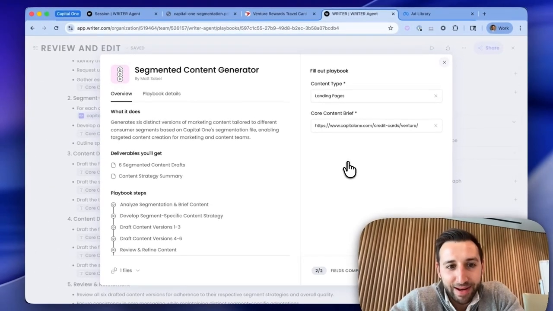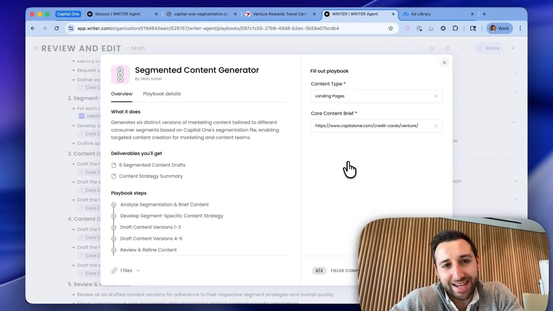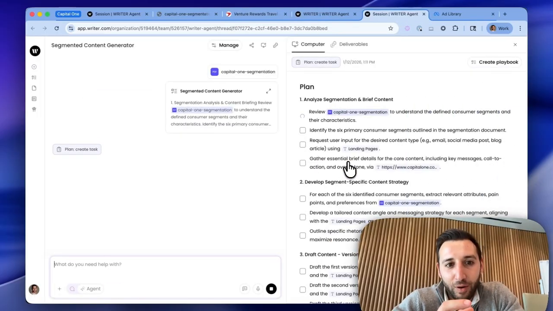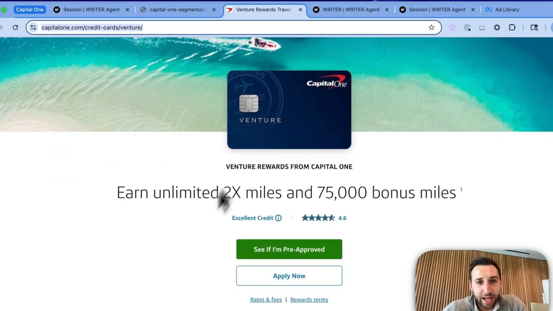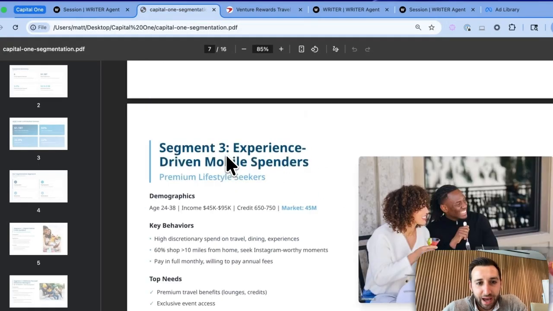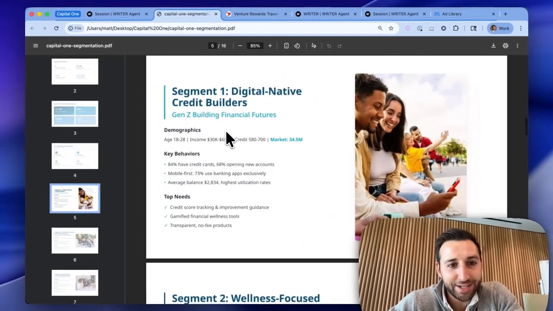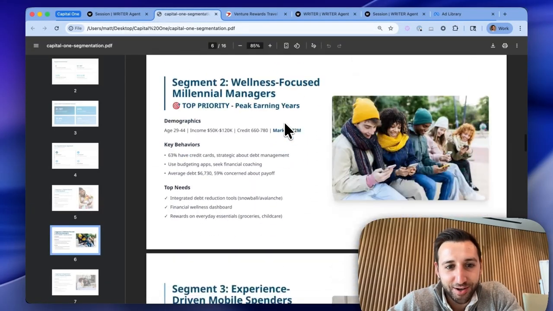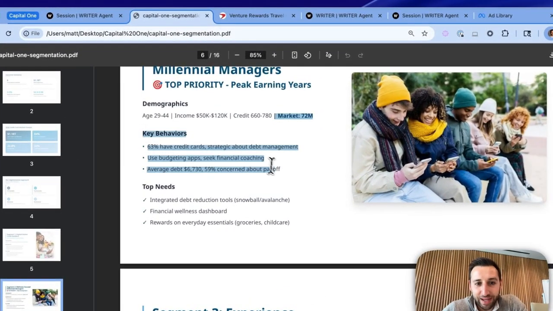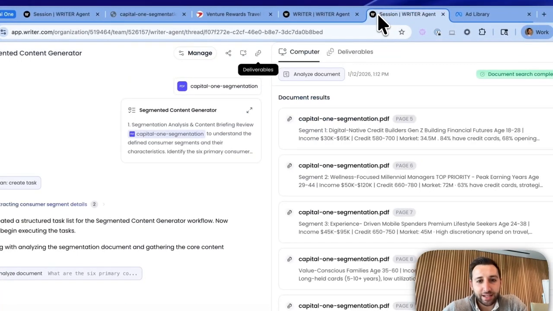And what should happen now is we should actually get 6 different variations of the content for the different segments. So imagine you were just basically rewording this page for each of those 6 segments. And we'll see one for digital native credit builders, wellness-focused millennial managers. You can see here like the key behaviors that were extracted in the research. So let's take a look.